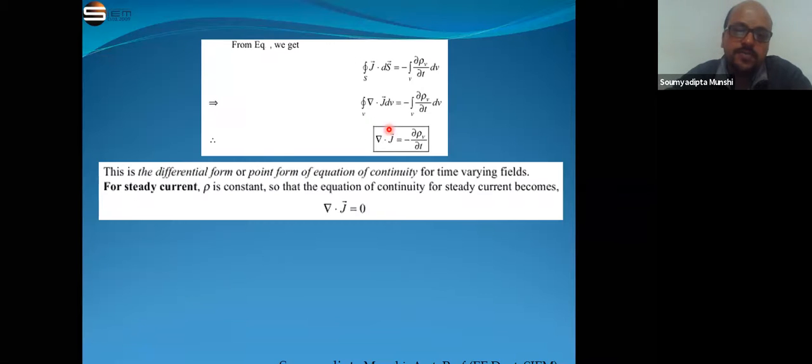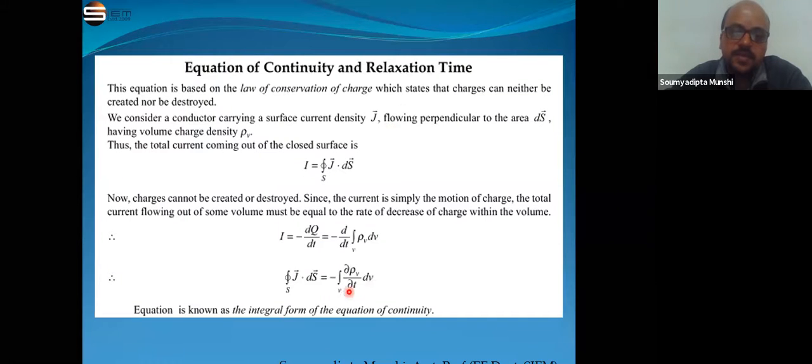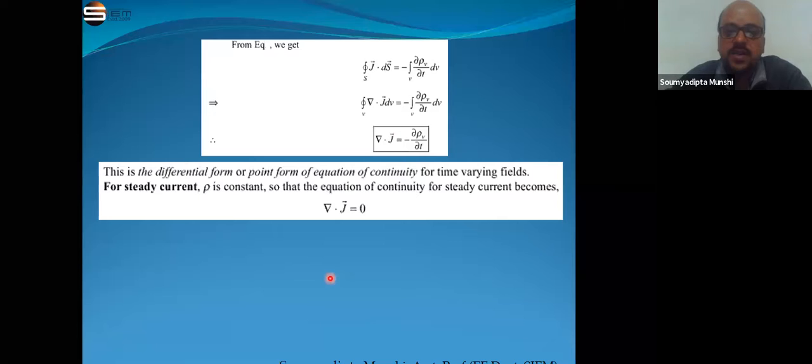So now from this equation, the surface integral of J ds is equal to minus the volume integration of del rho v by del t into dv. It is already discussed that to convert a surface integration to a volume integration, we just have to take the divergence.